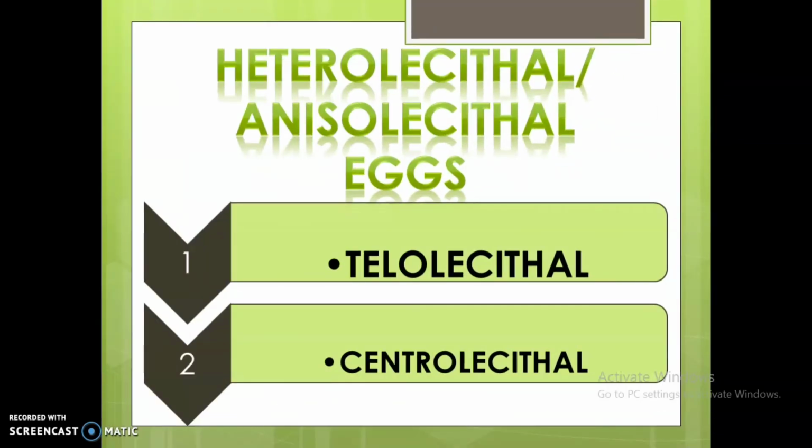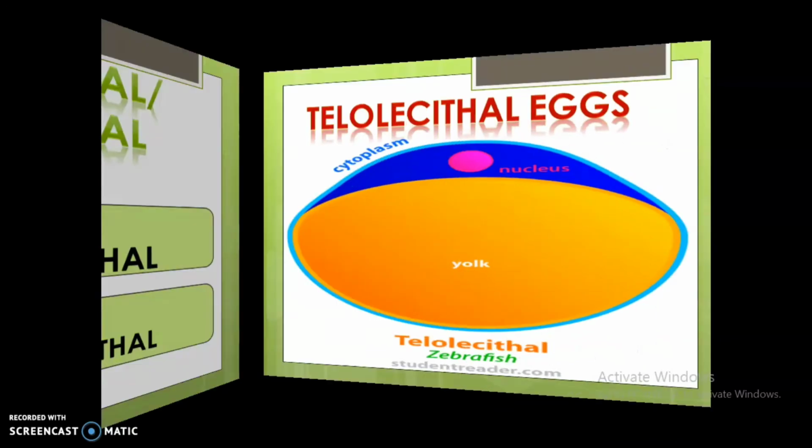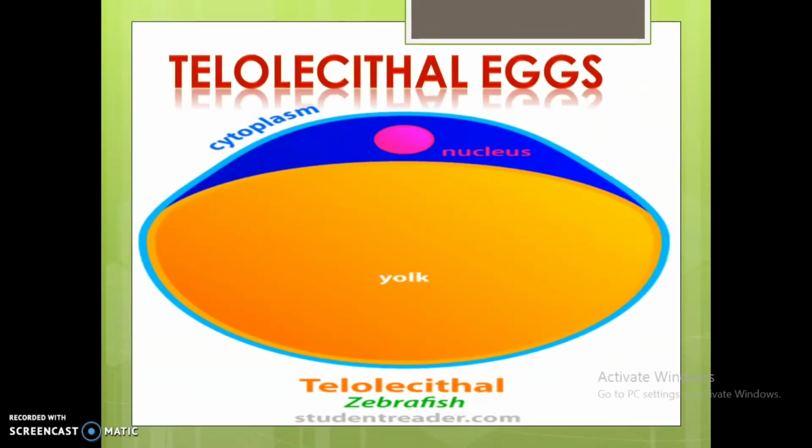Next, heterolecithal eggs. In heterolecithal eggs, the yolk is unevenly distributed in the cytoplasm. Depending on the pattern of yolk distribution, they are categorized as telolecithal and centrolecithal. Telolecithal eggs are very large, containing an enormous amount of yolk, as we can see, and it is concentrated at the vegetal pole.